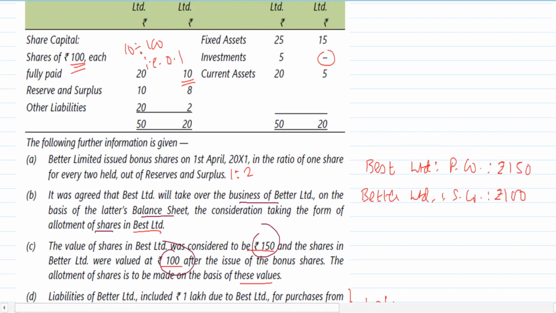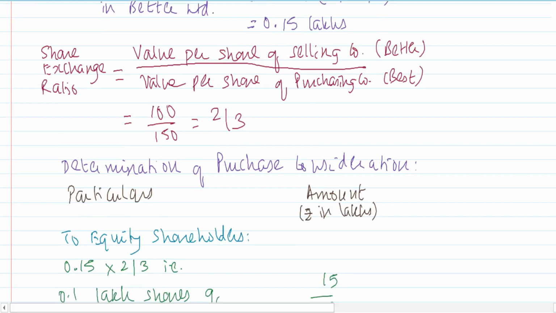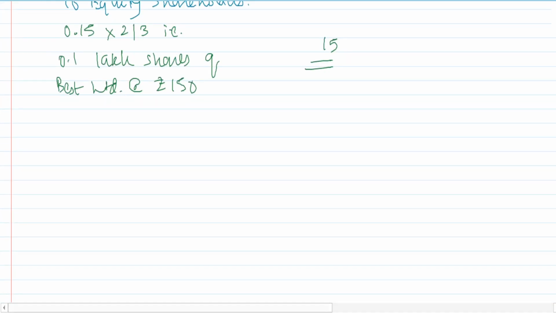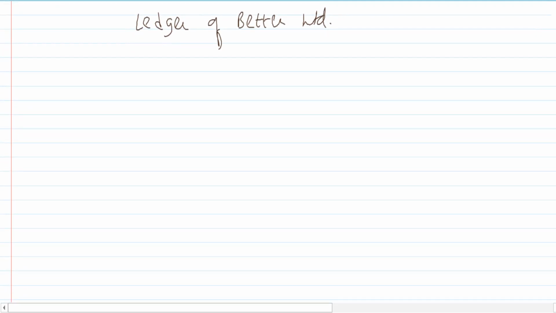If you see the asset side, you have fixed assets and current assets in the books of the selling company. And then you have share capital, reserves and surplus, and other liabilities. You will have to prepare accounts for each of them and close the books. So we give the heading ledger of Better Limited, right, which is the selling company. For all the different items which are there, we will prepare the ledger.